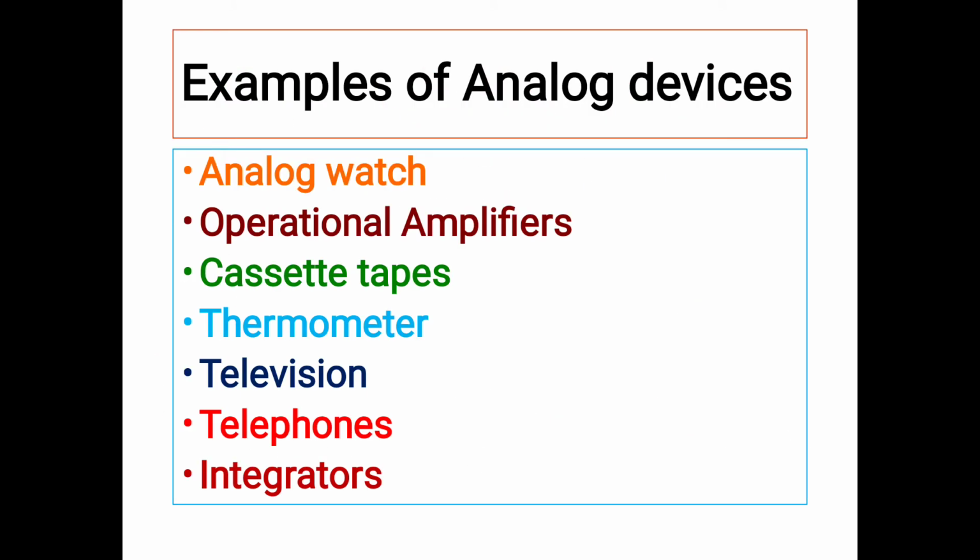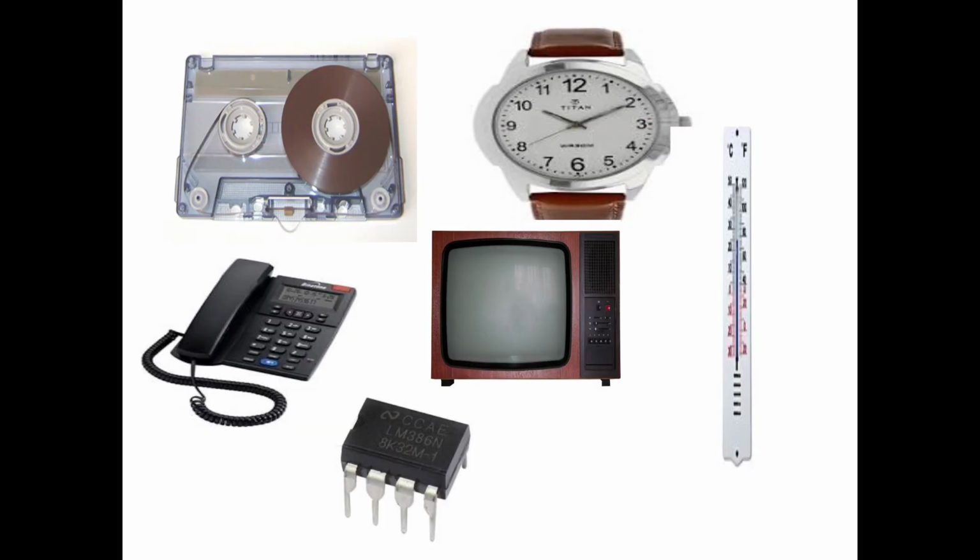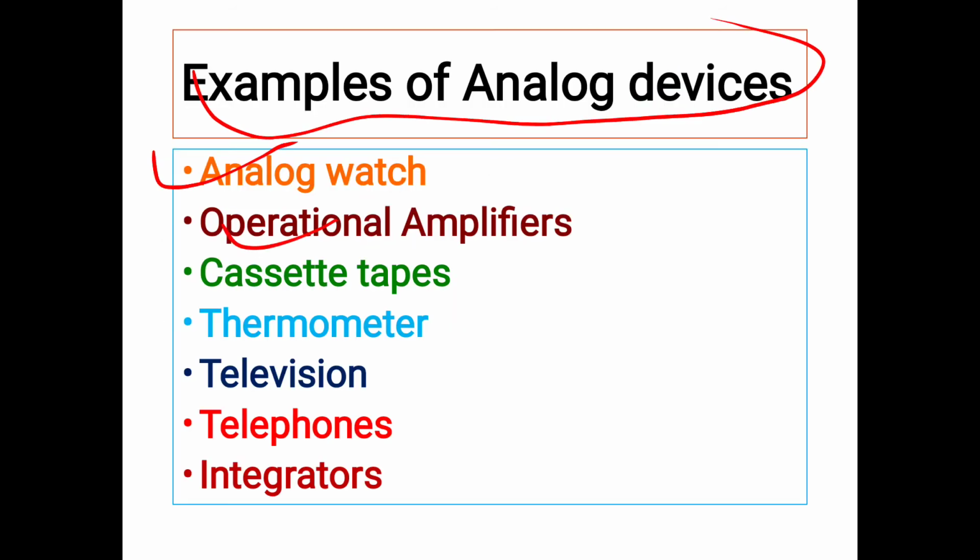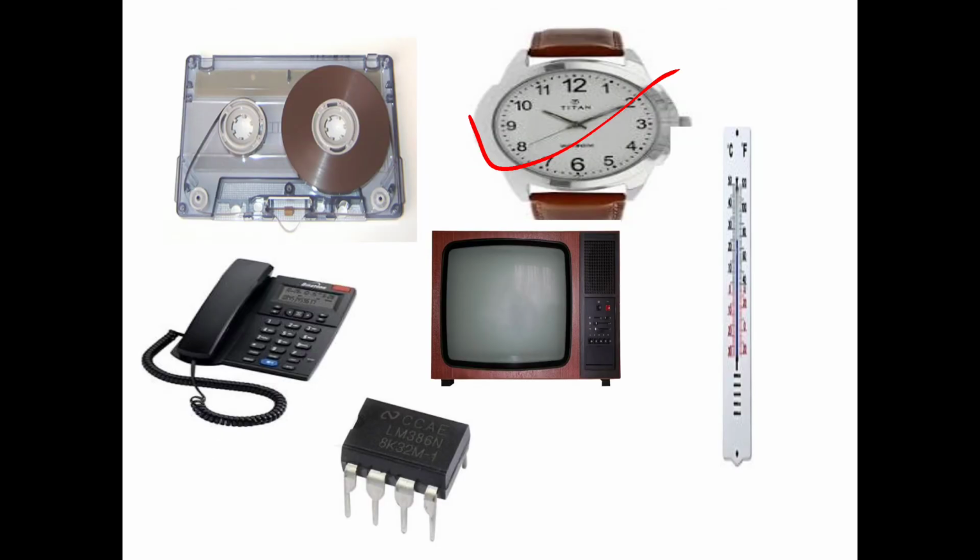Now we will see some examples of analog devices. The first example is the analog watch. I think all of you have seen an analog watch. You can see in this figure, this is our analog watch. Operational amplifier, we will study in depth about the operational amplifier in this course.